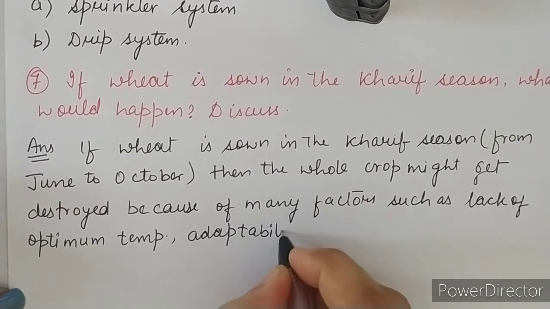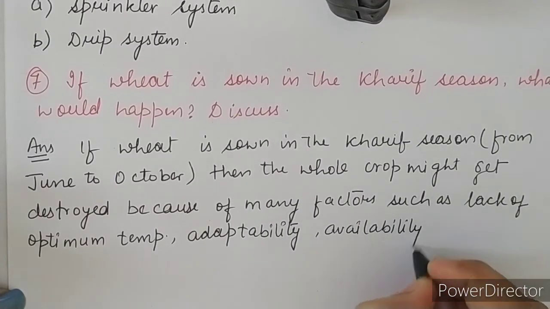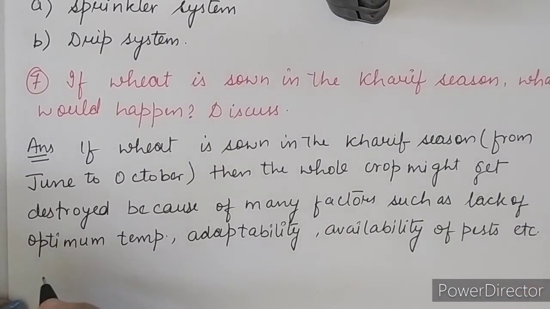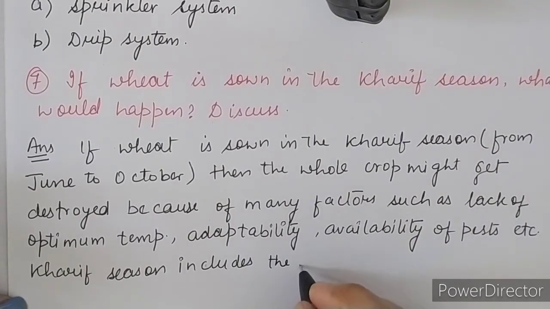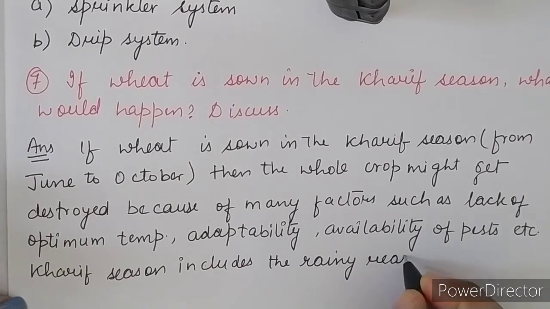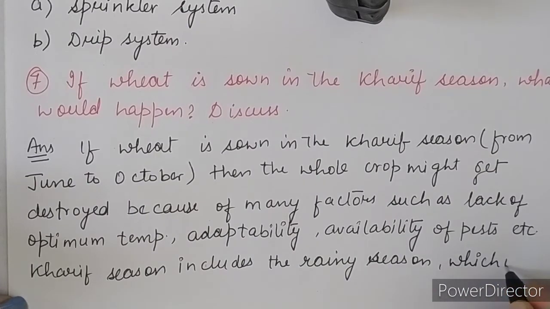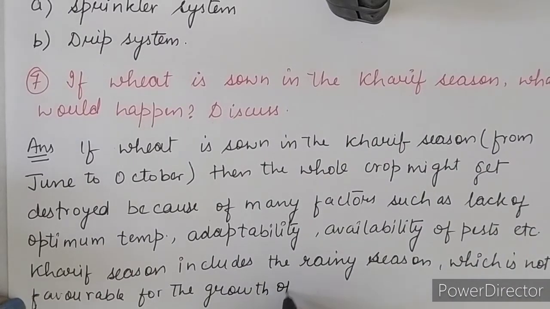lack of adaptability, availability of pests, etc. The Kharif season includes the rainy season, which is not favorable for the growth of wheat crop.